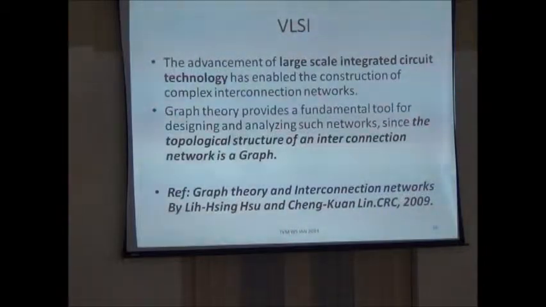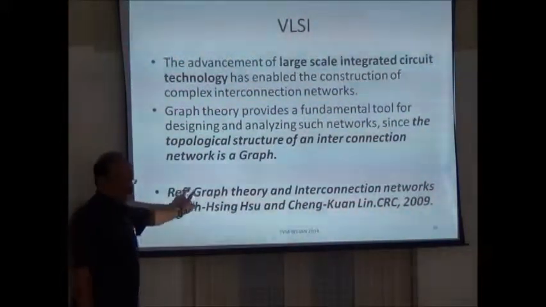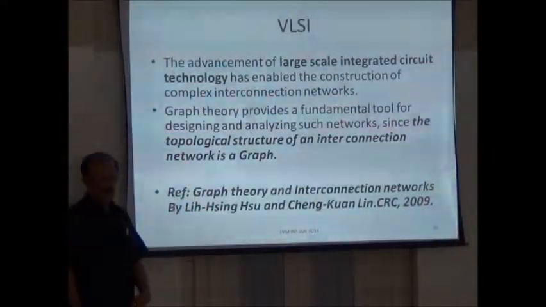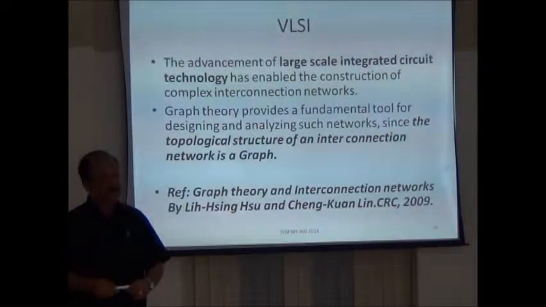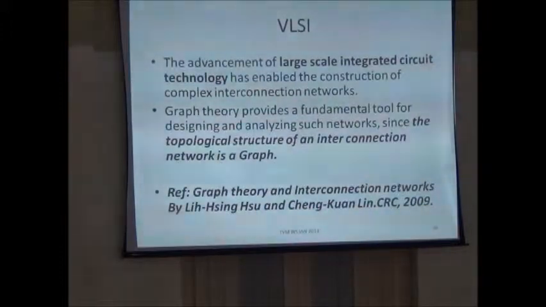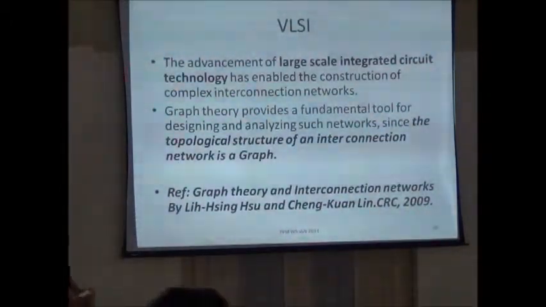In general, a graph G is not sparse, it is a dense graph. Usually the number of edges in a graph is more than the number of vertices. The topological structure of an interconnection network is basically a graph. For those interested in interconnection networks, I would suggest the Bible, a huge book of some 1500 pages, on interconnection networks and graph theory. There is a journal called Networks, and a journal called Interconnection Networks. Such journals publish work on such networks.